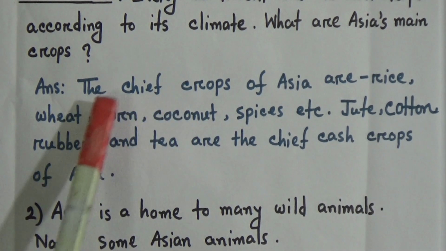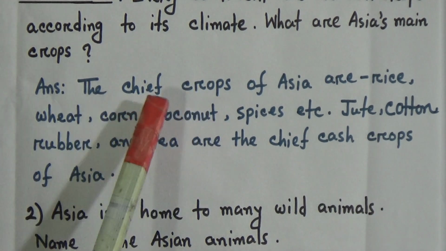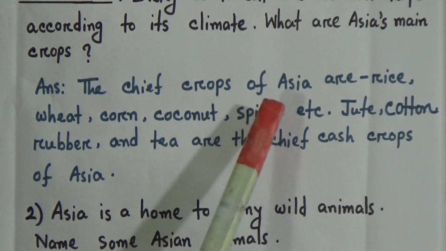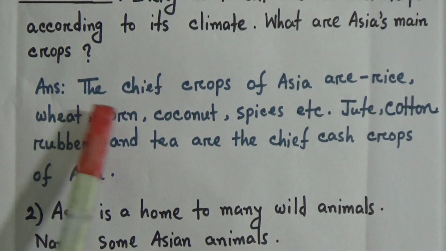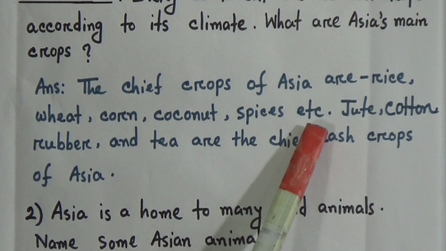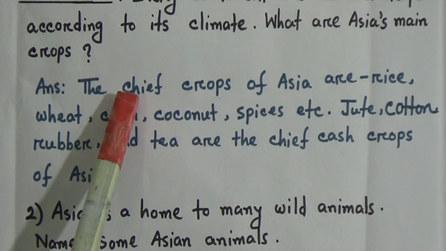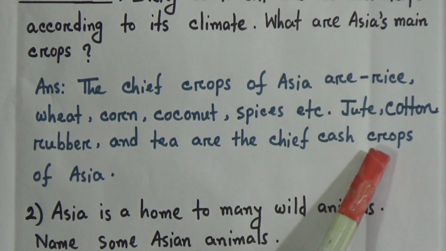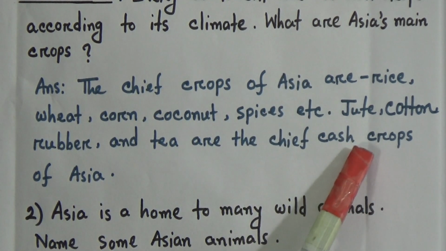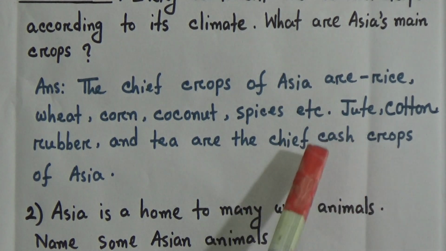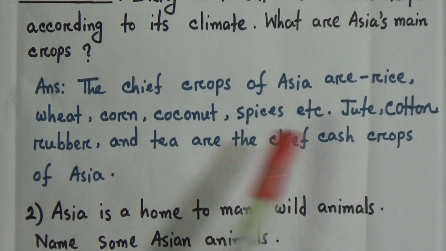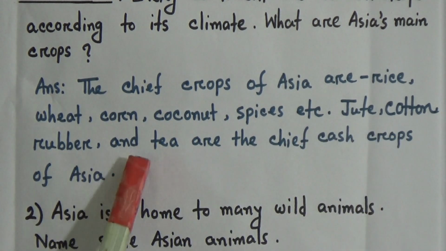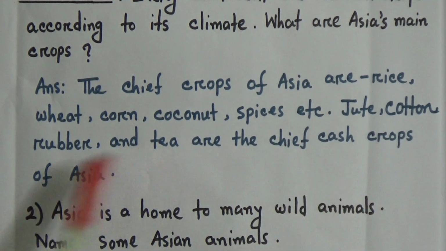Student, you know that chief crops that are grown mainly for food, rice, wheat, corn, etc. are our chief crops, and cash crops are crops grown mainly for selling to gain profit. So student, jute, cotton, rubber and tea are the chief cash crops of Asia.